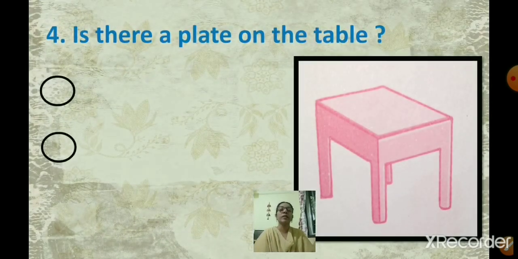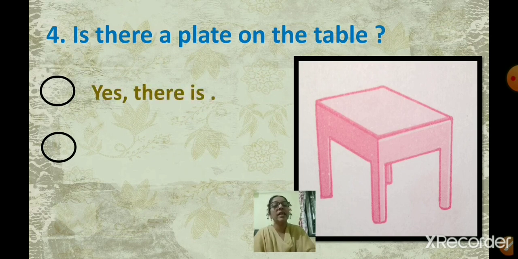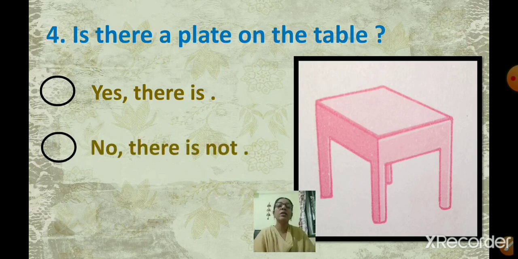Next one, number 4. Is there a plate on the table? You can see a picture of a table. Now it is asked, is there a plate on the table? What are the options? Yes, there is. No, there is not. Here you have to answer in short. Give a short answer. First observe the picture. Is there a plate on the table? Yes, there is, or no, there is not.